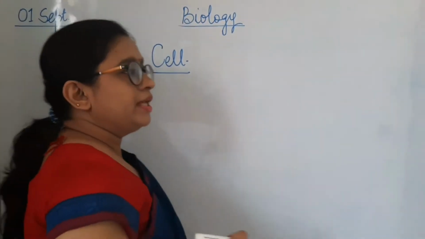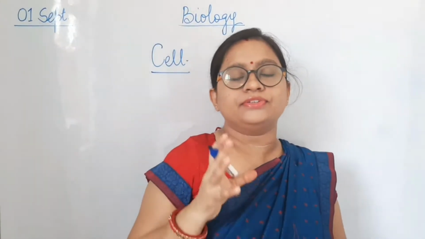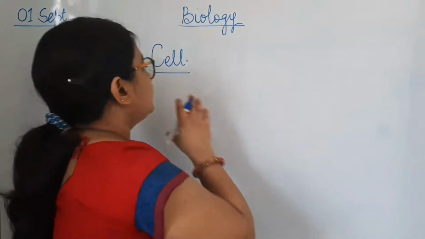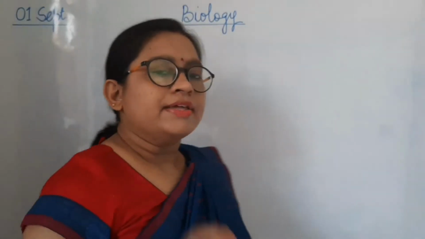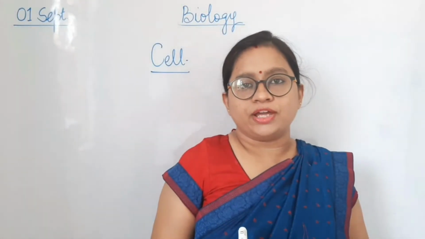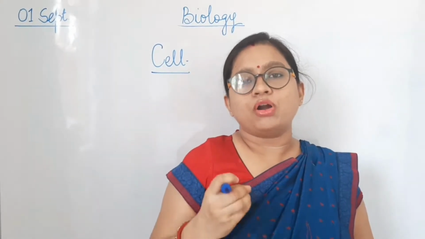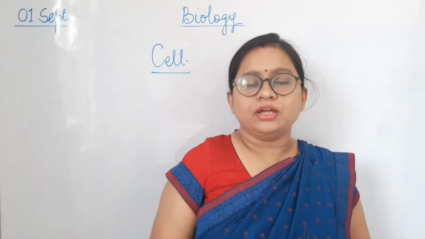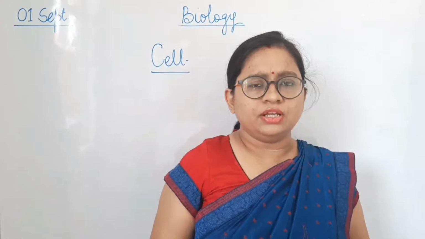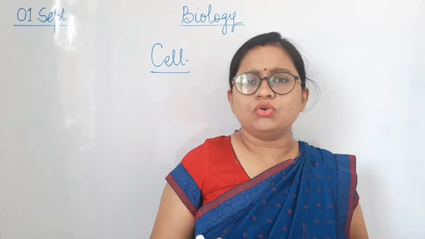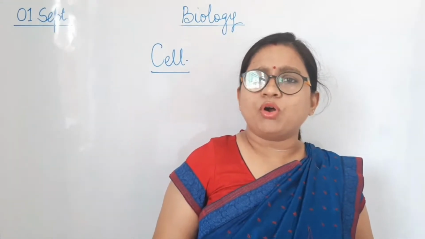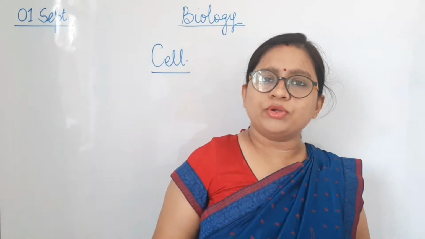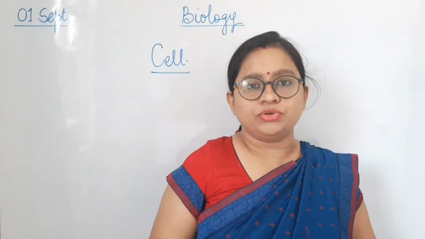So what is common in microorganisms, plants and animals? That is cell. What is cell? Cells are the basic unit of life. Means all the organisms are made up of cells. Now you can't see a cell. What is a cell? How does it look? How does it behave? And what does it do? And why is it so important? That we are going to cover in today's chapter.